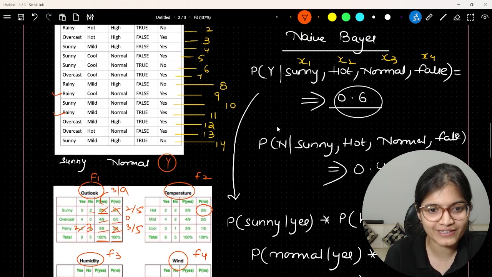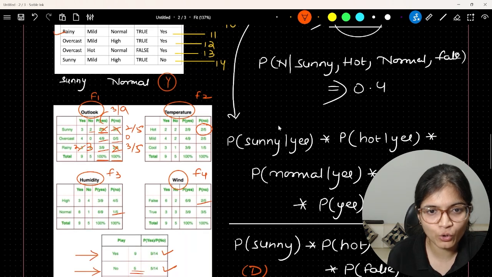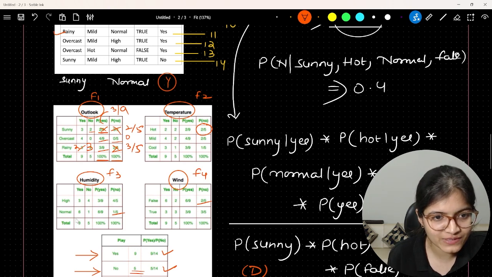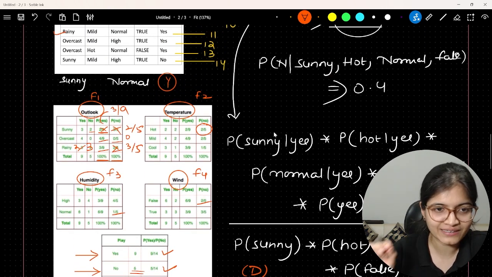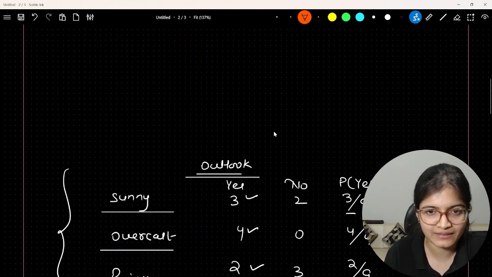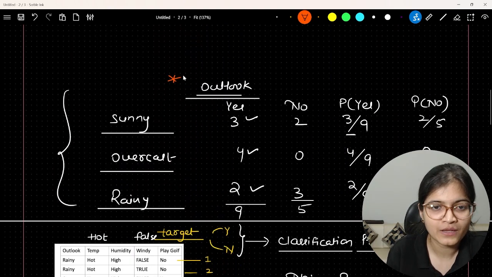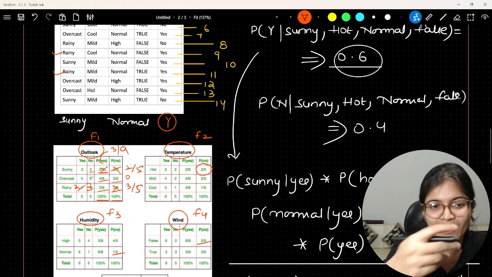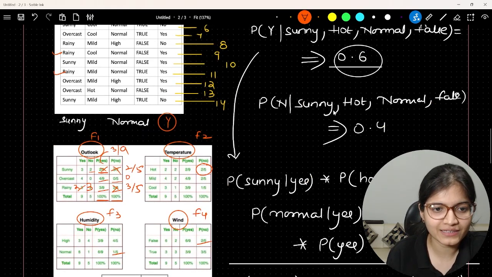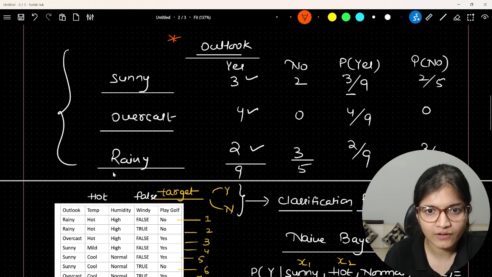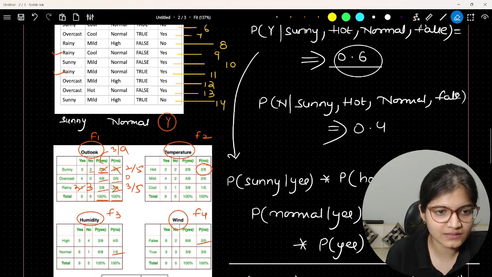So in this temperature table, you can see hot to no 2, so 2 by 9, 2 by 5, 4 by 9, 2 by 5, 3 by 9, 1 by 5, 3 by 9, 4 by 5, 6 by 9, 1 by 5, 6 by 9, 2 by 5, 3 by 9, 3 by 5, 9 by 14. I think the remaining tables are perfectly fine, only that Outlook table had some issue, and I have resolved that in the above part. So you can refer to this specific table and don't refer to the table below, although I have removed that error, but still, okay. So in this case, it will be 4, 5, 6, 7, 8, 9. So this is the number which is 2.